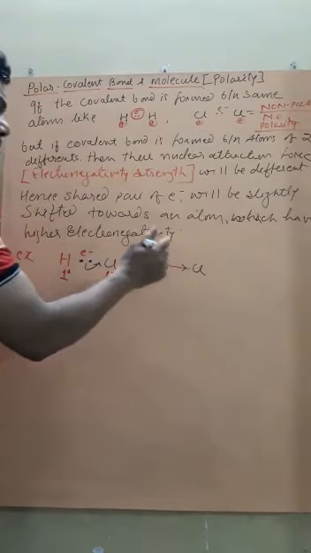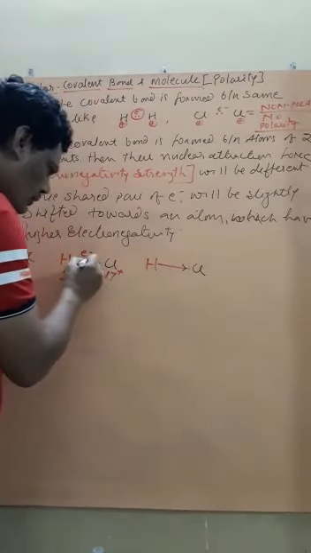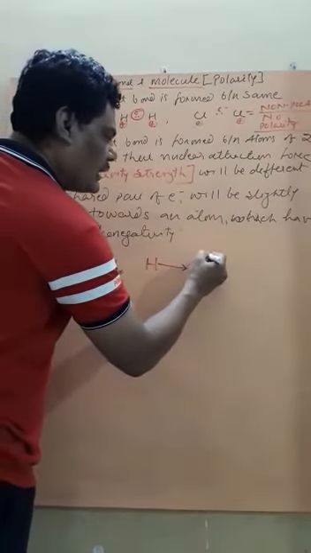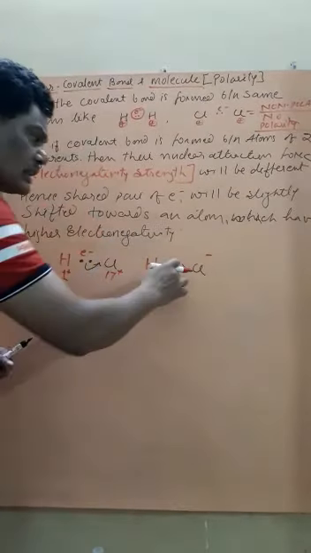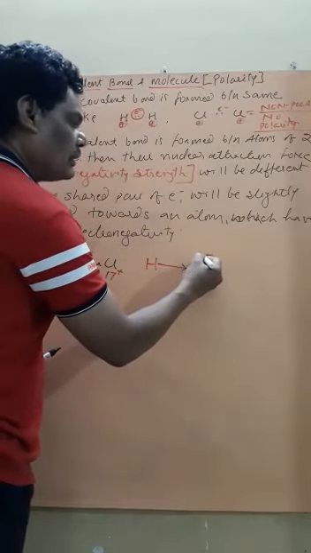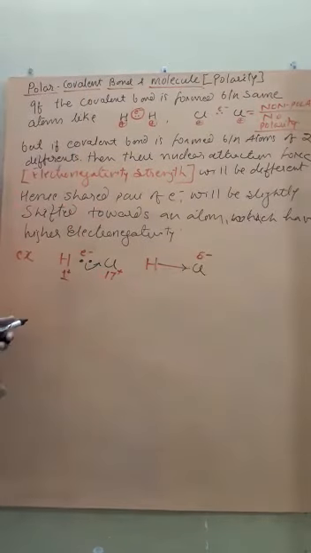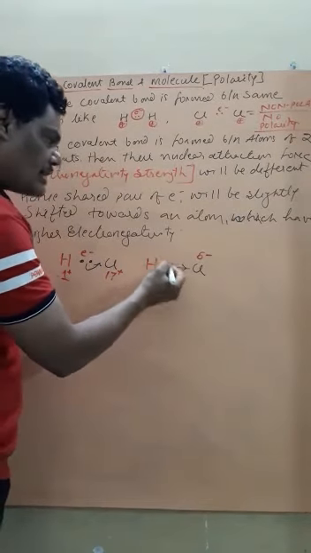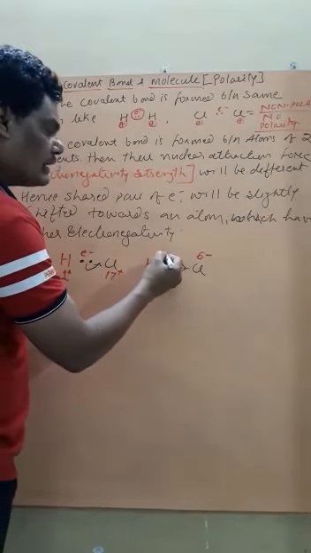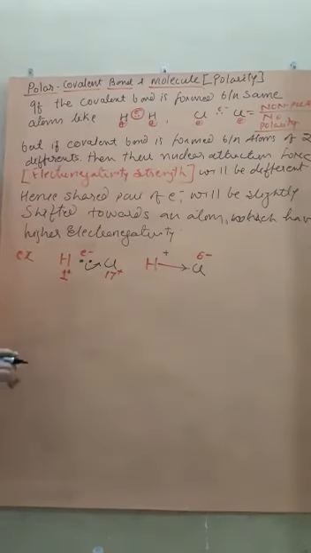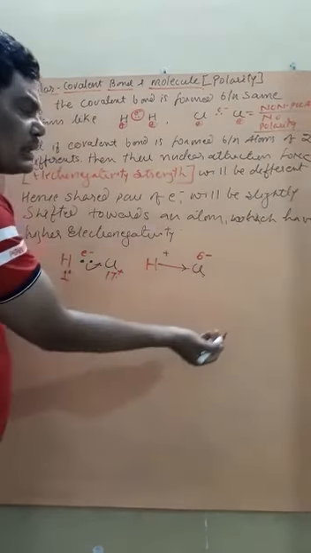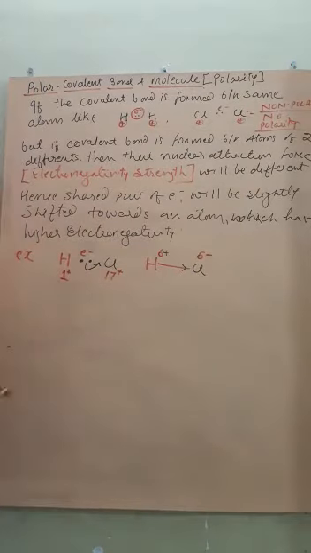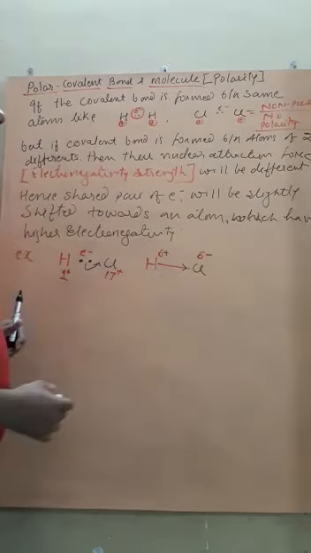And now if this is the direction of shifting of the bond pair, then we will write it in this way. The bond pair is shifted slightly towards Cl, therefore Cl will acquire a negative charge, but since it is partially shifting, we use the sign of partial delta. Similarly, the bond pair shifted from the H, being released, therefore it is positive, but not completely given to Cl, therefore it is the sign of partial. So this is called partial positive and partial negative charge.